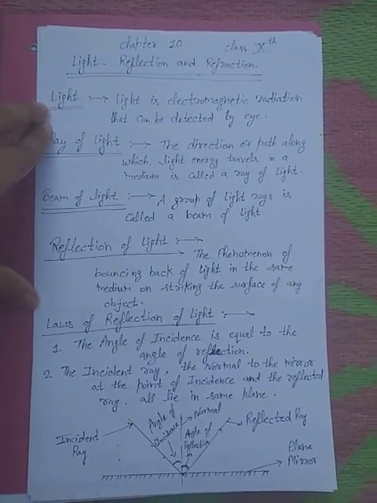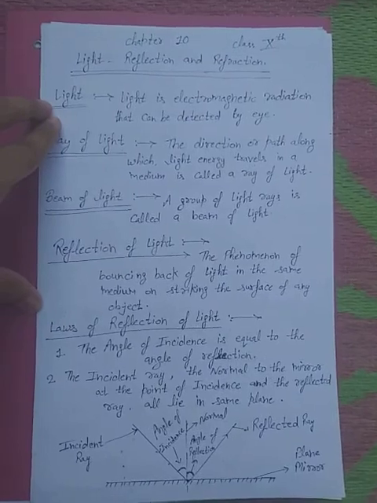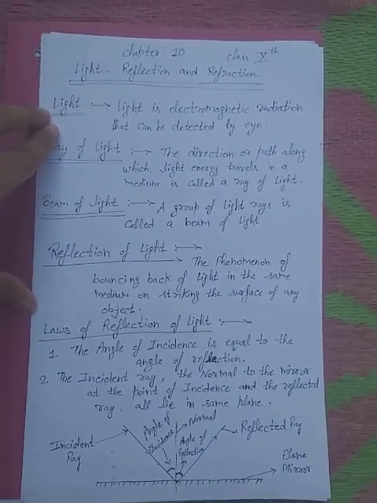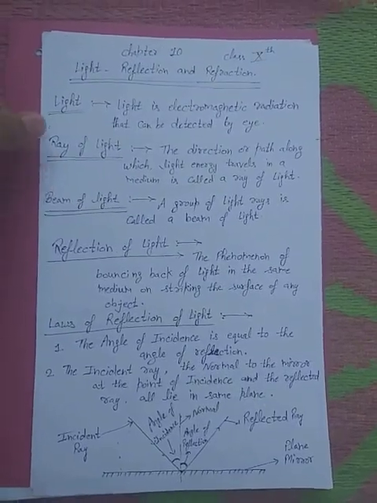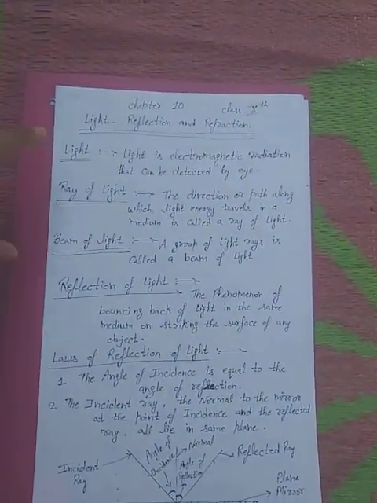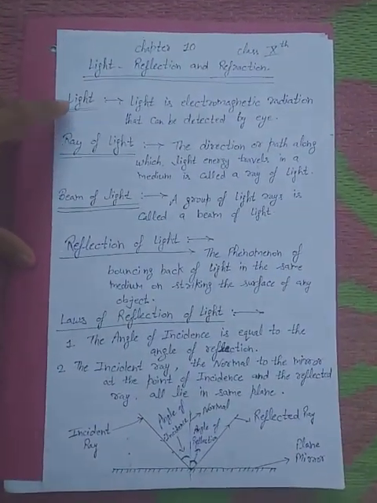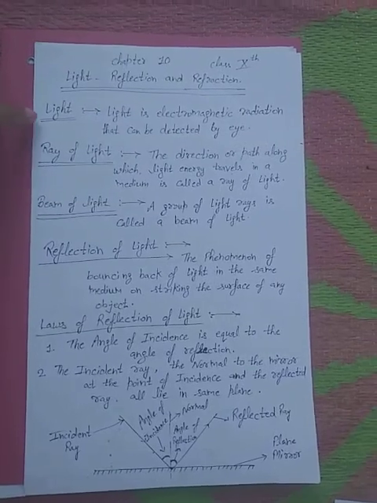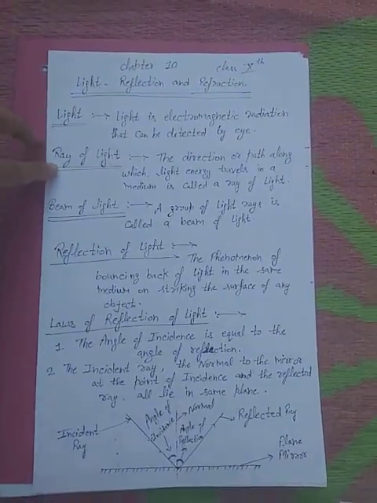What is light? Light is an electromagnetic radiation that can be detected by the human eye. Light may be in the form of a wave or particle, but we can say light is electromagnetic radiation or a ray of light.